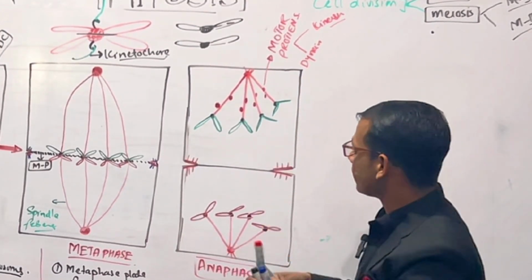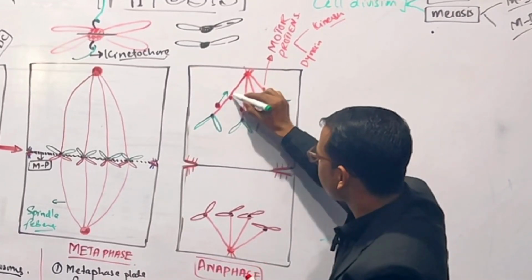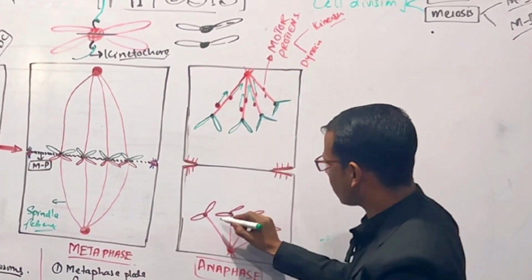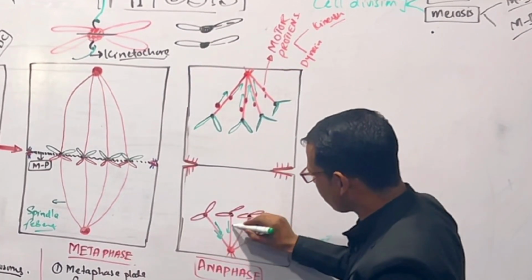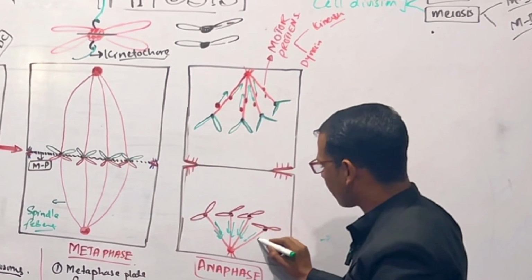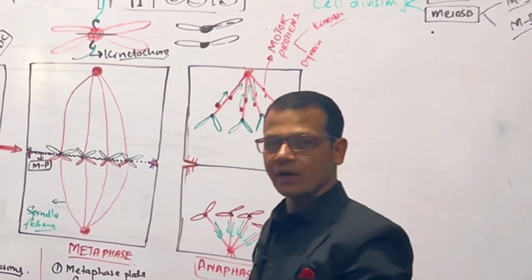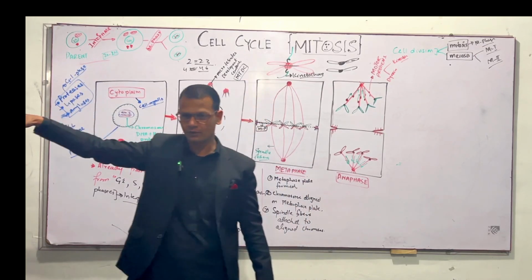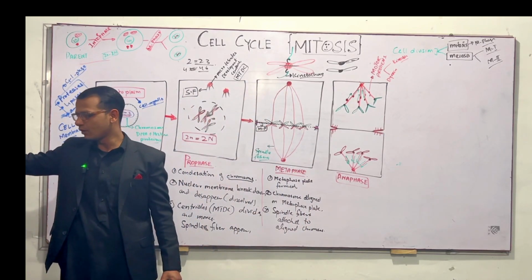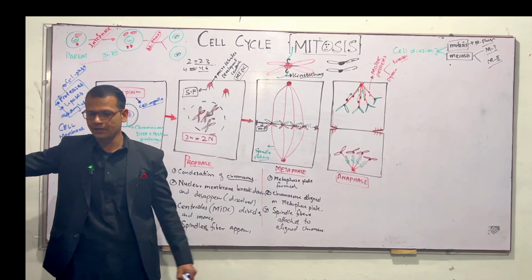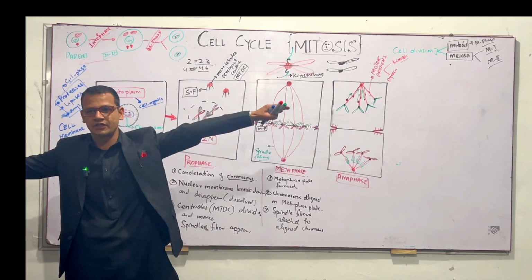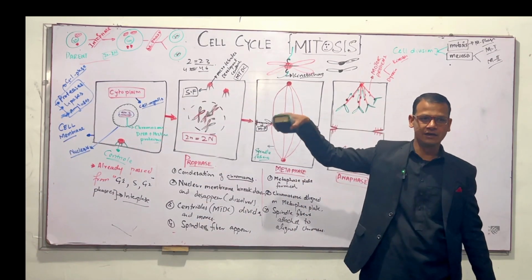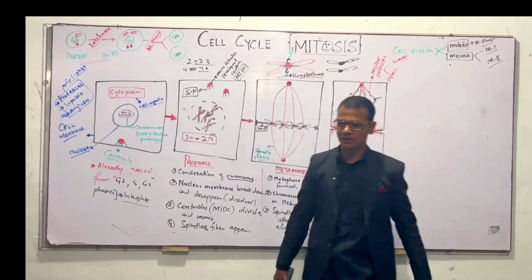Opposite direction means that these proteins contract the spindle fibers in this direction and these contract the spindle fibers in this direction. Right? Now one active site will be on the centromere. For example, this is a dynein protein. Dynein will hold the centromere like this and the second hand will be on the centriole and they contract. When they contract, the centromere divides and goes to opposite poles.